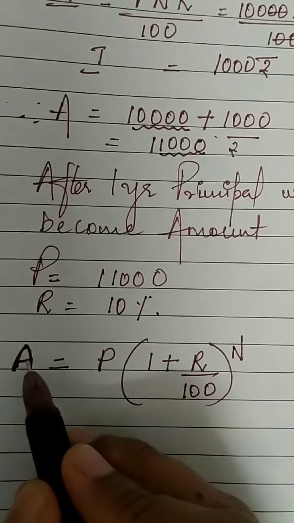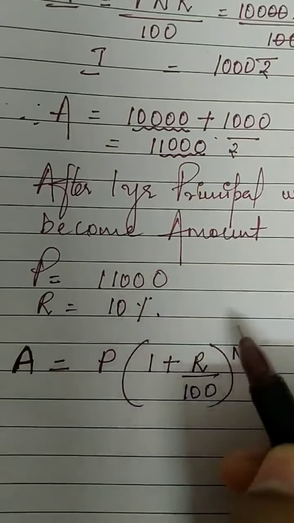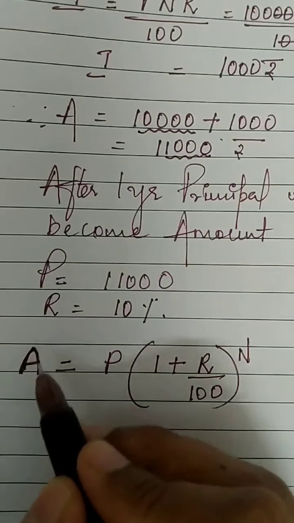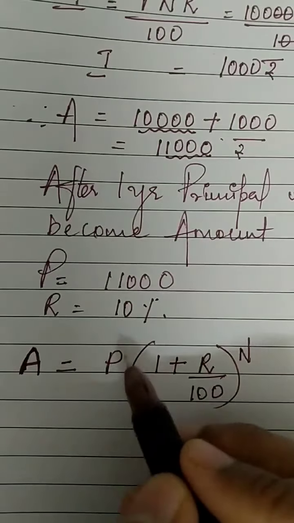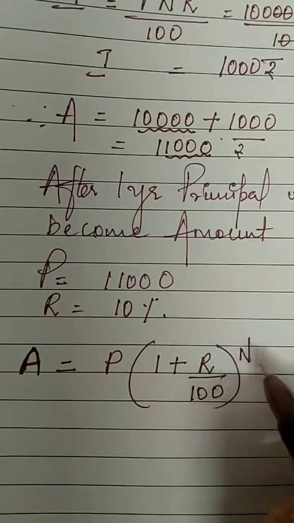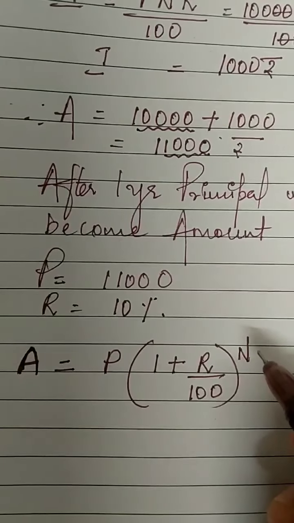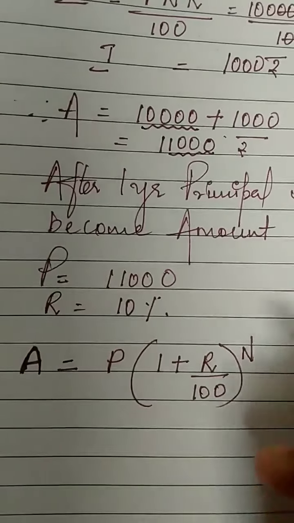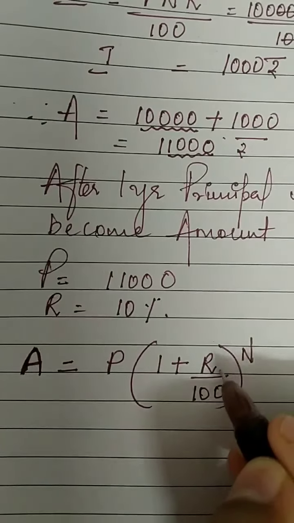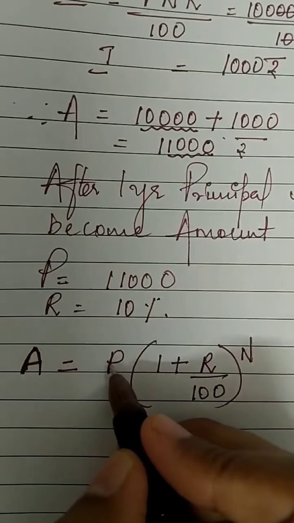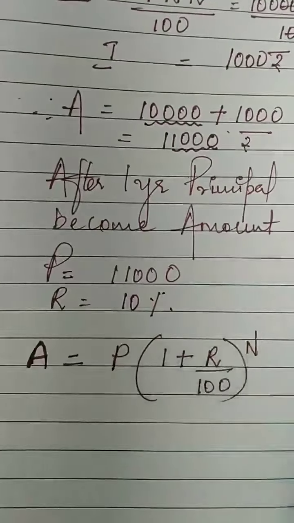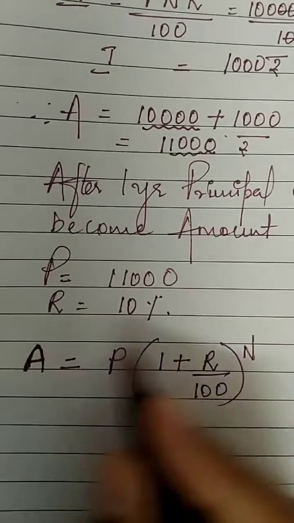Amount. The amount calculated on the basis of compound interest. This is for compound interest calculation. Directly we have a formula for amount. Amount is equal to principal multiplied by 1 plus R upon 100 the whole raised to number of years. Okay? If you are taking it for 3 years, then for number of years you will write 3. Rate of interest will be given and the money that you borrow will be the principal. Understood? So this is the formula if you are calculating on the basis of compound interest.